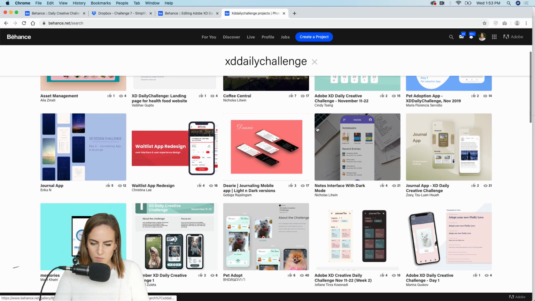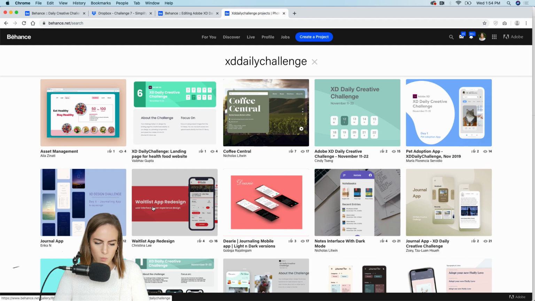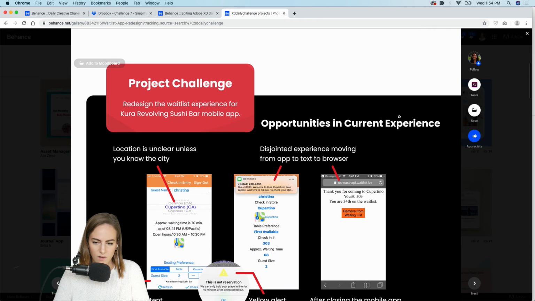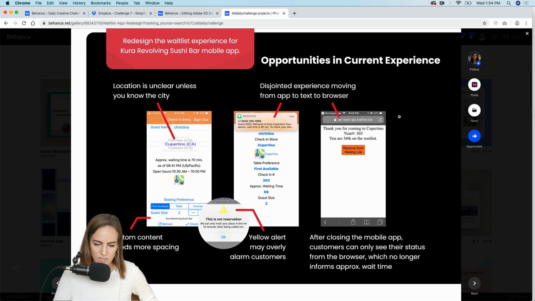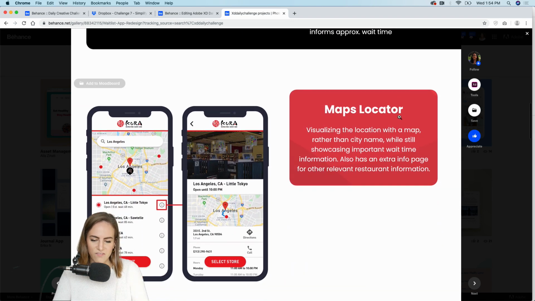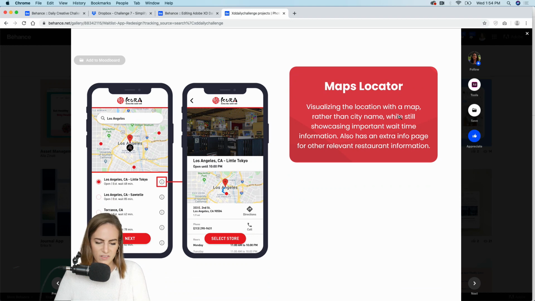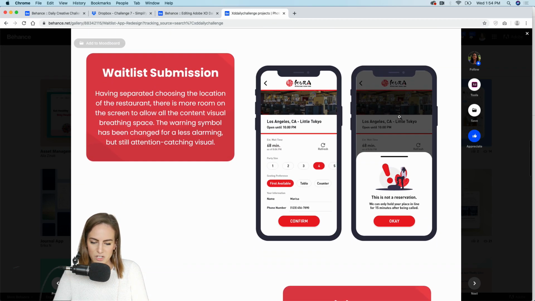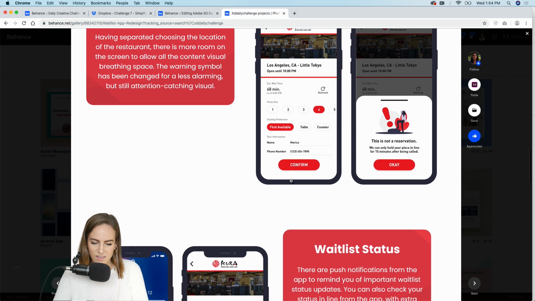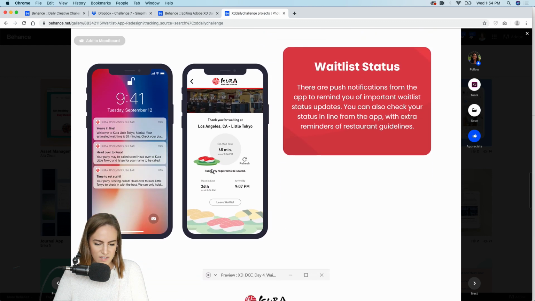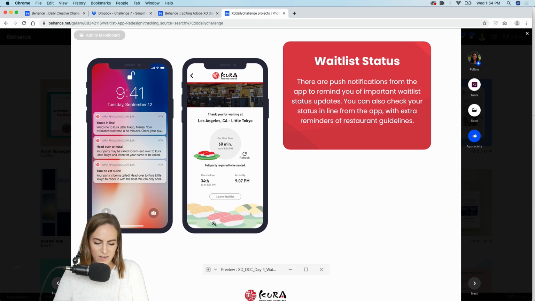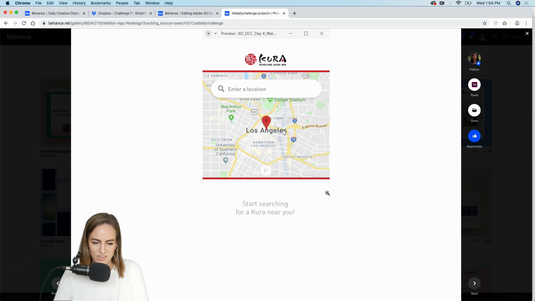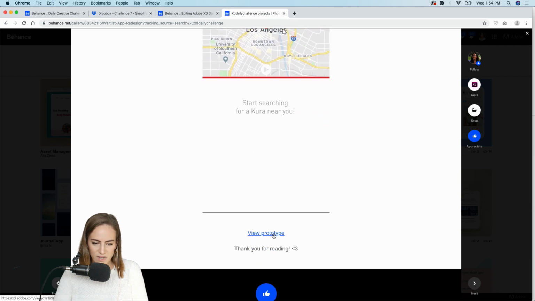Let's look at maybe one more. The waitlist app. So this one's by Christina Lee. Okay. Opportunities. Very nice. You really laid out all of your thinking throughout the whole project here. Waitlist submission. Love the layout. And you've got some little illustrations at the bottom. That looks awesome. View prototype.